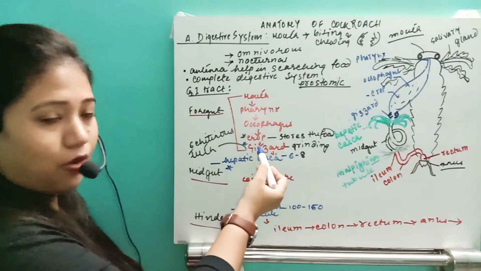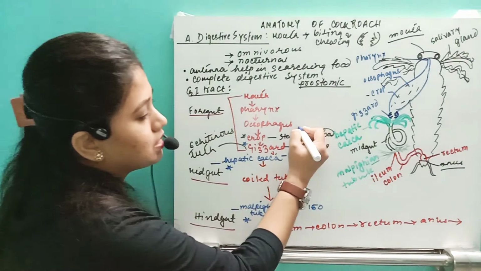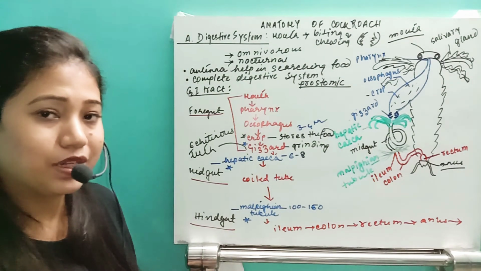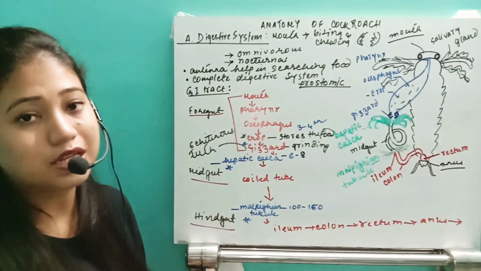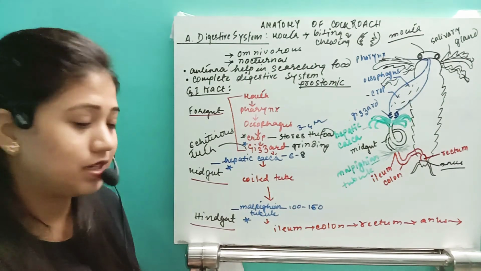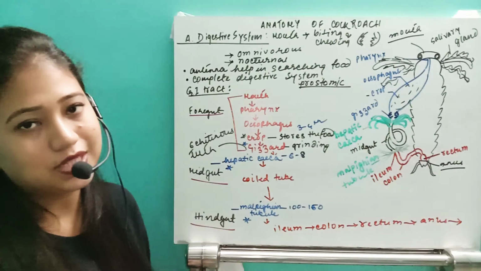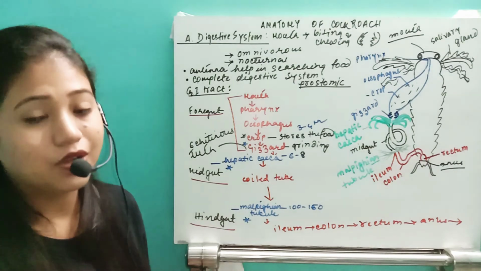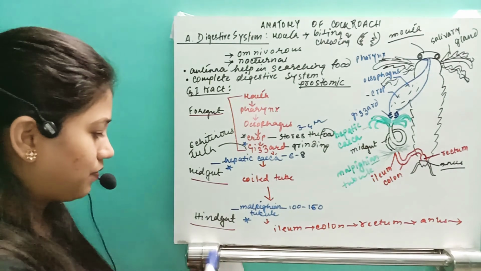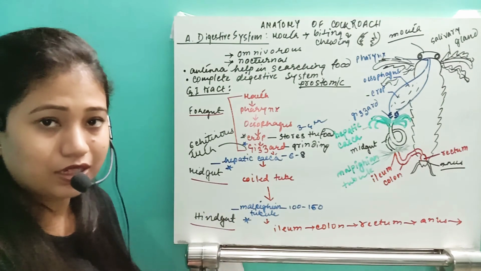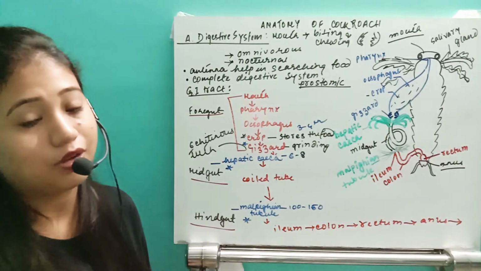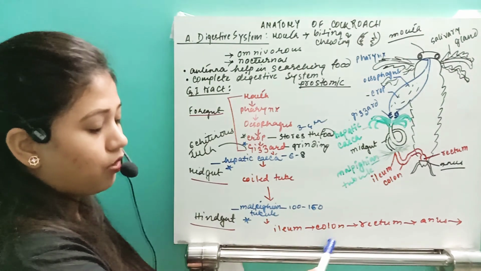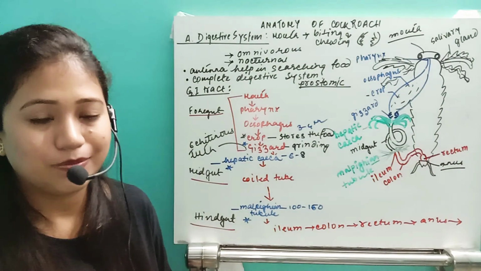From the medical point of view or objective point of view, how many things do you have to remember? This craw helps in storing the food, and is present in the 3rd to the 4th abdominal segment. Then it will go to the gizzard, which helps in grinding the food, and has 6 chitinous plates. Then the midgut helps in digestion and absorption. The hepatic caeca, around 6 to 8, release the digestive enzymes. Then at the junction of the midgut and the hindgut, there are Malpighian tubules, around 100 to 150. Then the food goes to the ileum, colon, rectum, and with the help of the anus, it is removed outside.